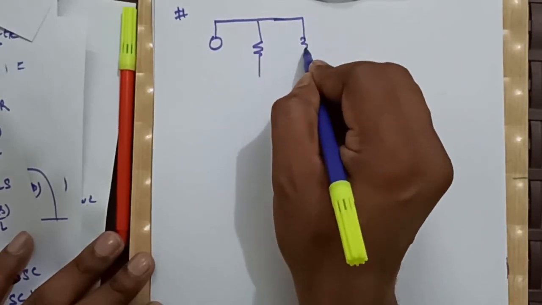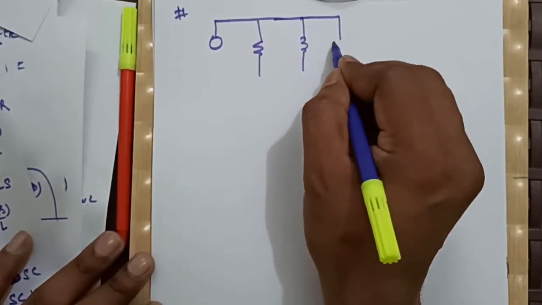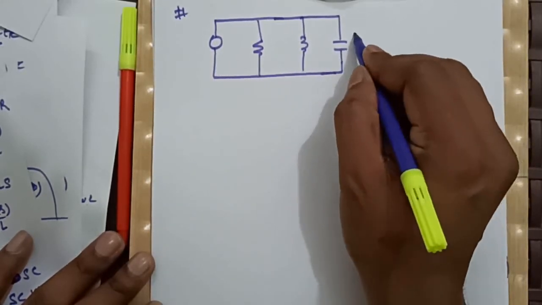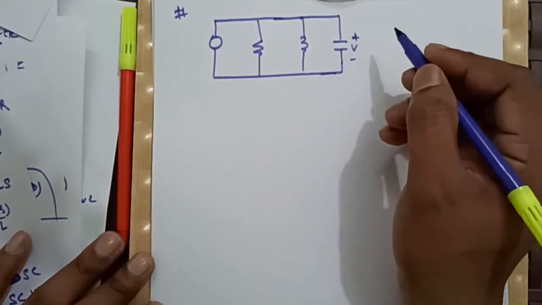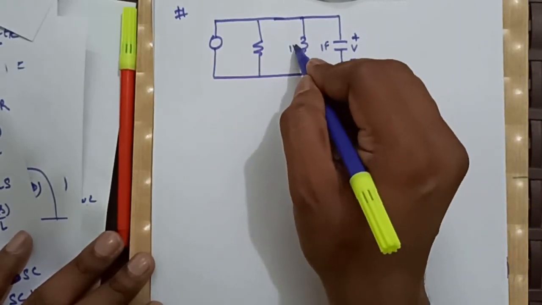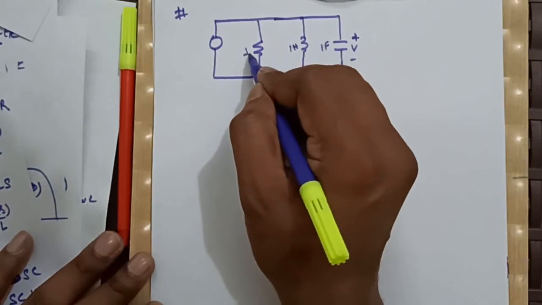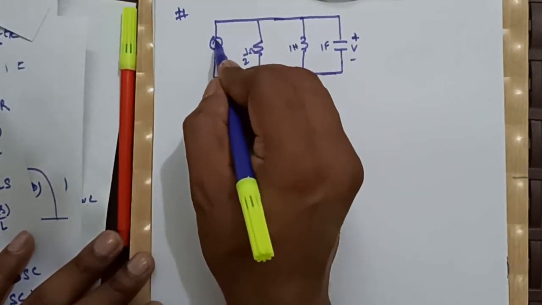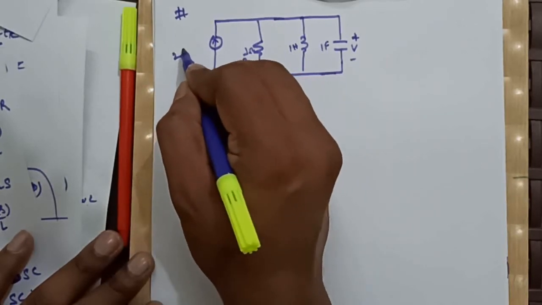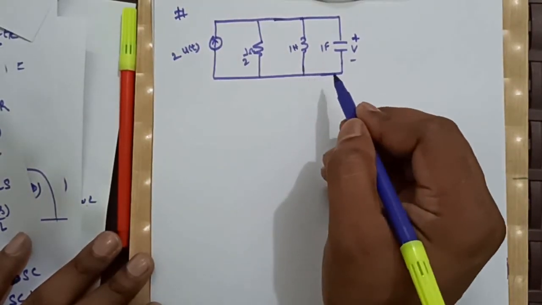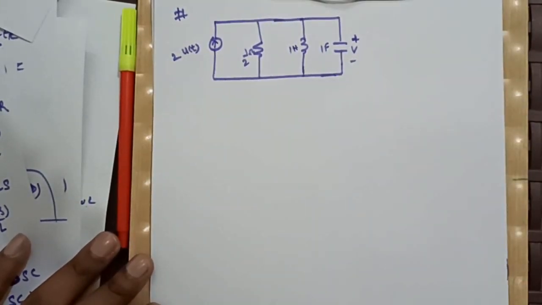This is R, this is L, and this is C. Our C value is 1 farad, L is 1 Henry, and R is half ohm, and this is a current source which is 2 u(t).